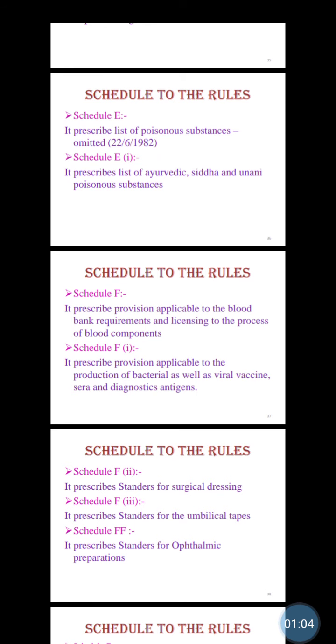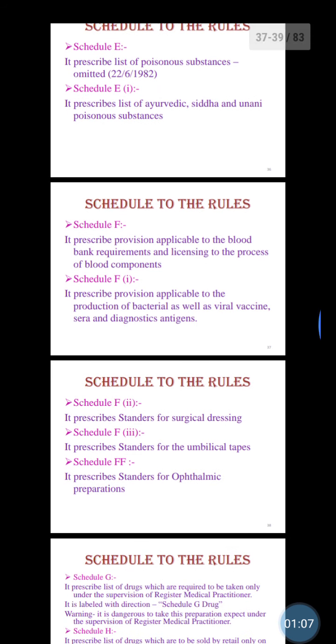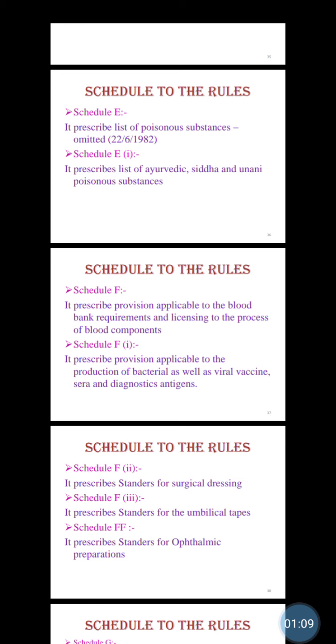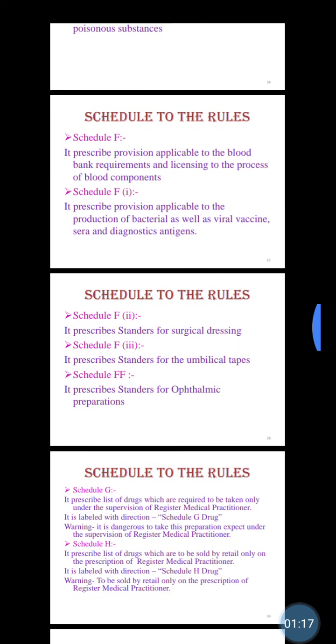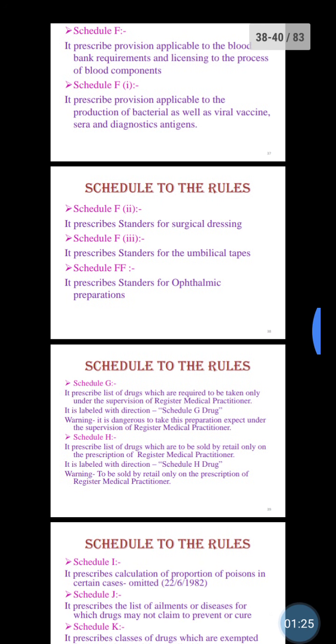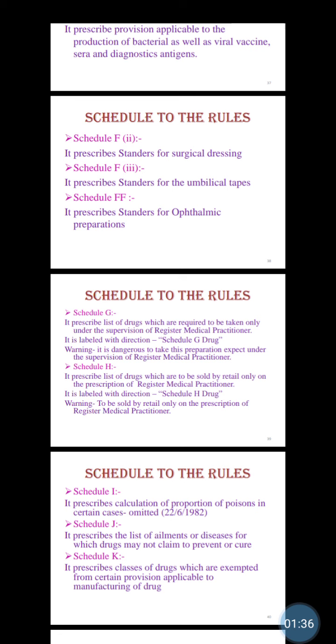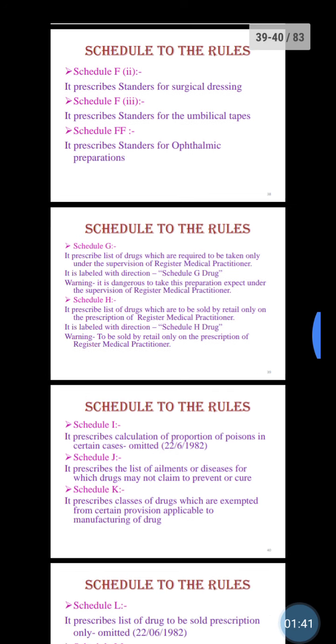Then Schedule E is omitted. Schedule E1 prescribes the list of Ayurvedic, Siddha and Unani poisonous substances. Schedule F prescribes provisions applicable to blood banks. Schedule F1 prescribes the production of bacterial as well as viral vaccines. Then Schedule F2 prescribes standards for surgical dressings. F3 is for umbilical tapes. Schedule FF is for ophthalmic preparations, standards for ophthalmic preparations.